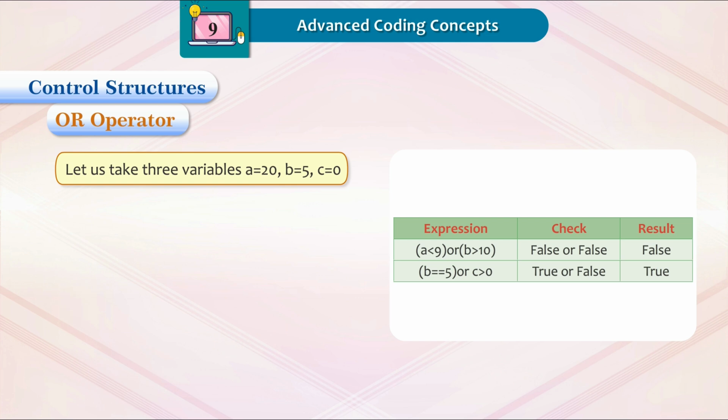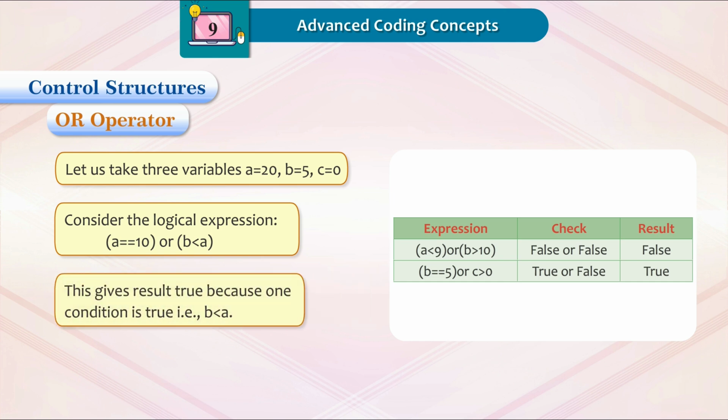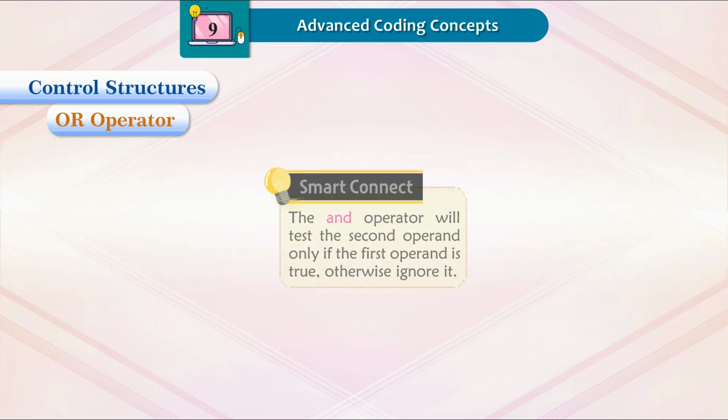Let us take three variables: A is equal to 20, B is equal to 5, C is equal to 0. Consider the logical expression A is equal to 10 or B is less than A. This gives result true because one condition is true, that is B is less than A.